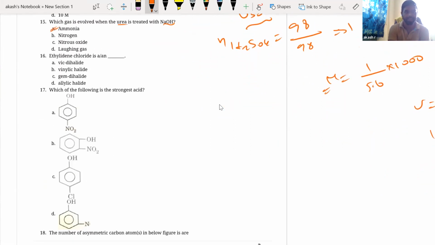Next, ethylidene dichloride. I think we already solved this question. It is actually going to be a vinyl dihalide. No, sorry, it should be a geminal dihalide. Ethylidene dichloride looks like this: CH3-CHCl2, the same carbon atom having two chlorines.